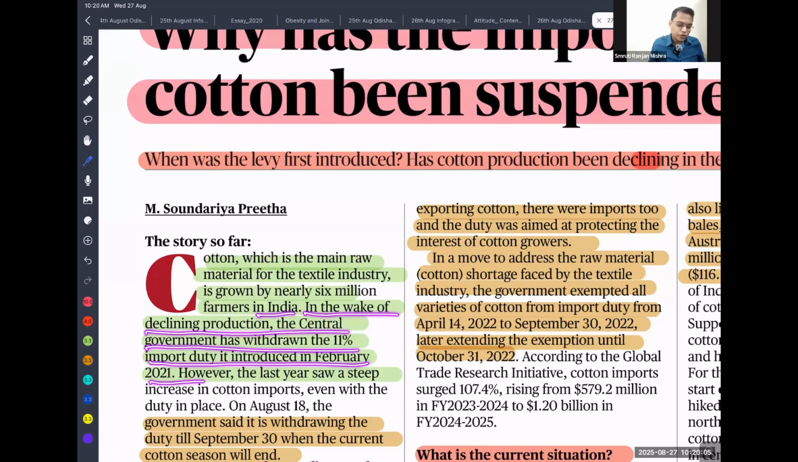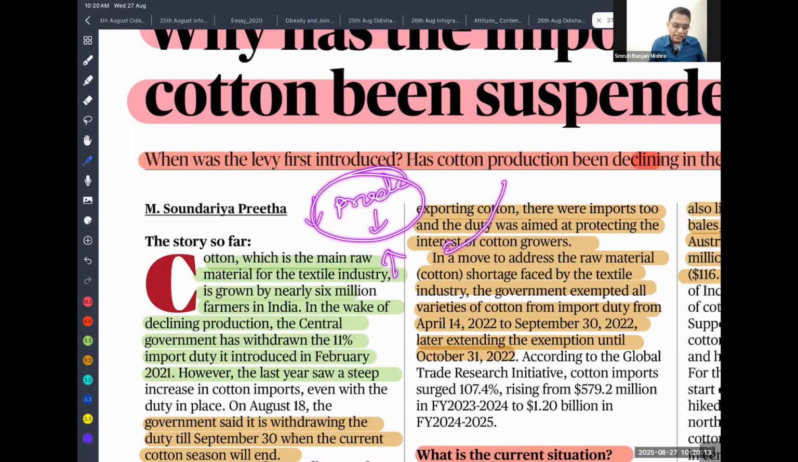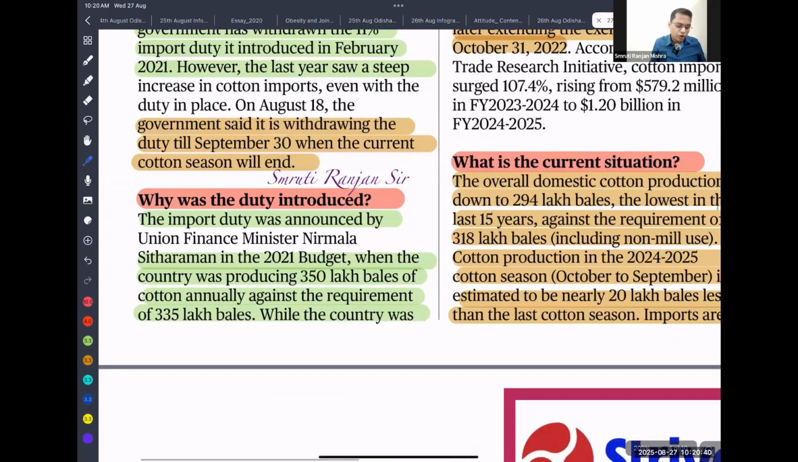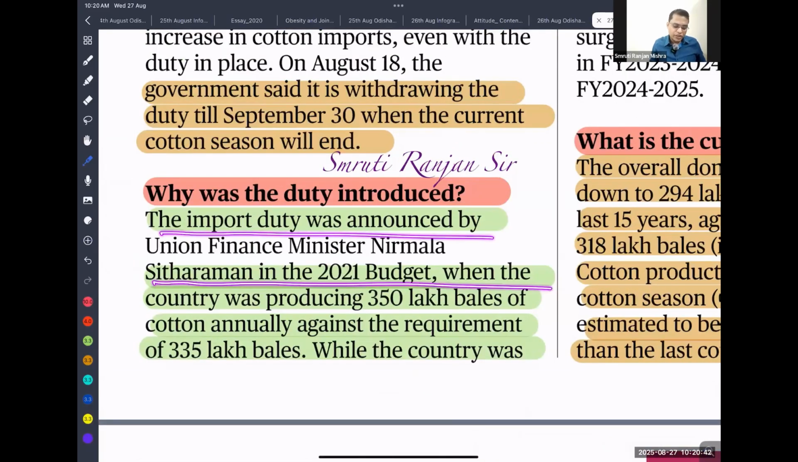It was introduced in February 2021. So in India our production is low, means more demand, so the price may increase. If the price increases, the cost of our textile products is going to increase. So to reduce the cotton price, the government removed the import duty, so that we can get cotton at a cheap rate, so that ultimately the end price of our textiles will be very low. The government said it is withdrawing the duty till September 30, when the current duty was announced by the finance ministry in the budget.